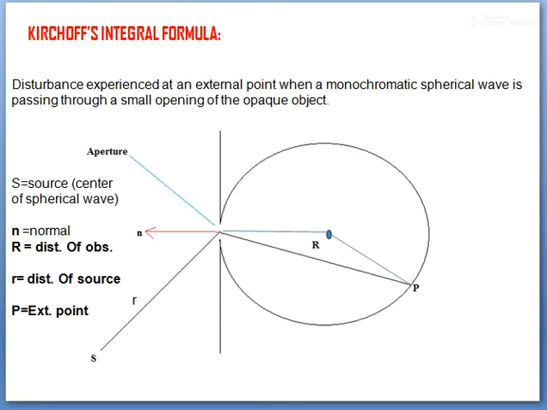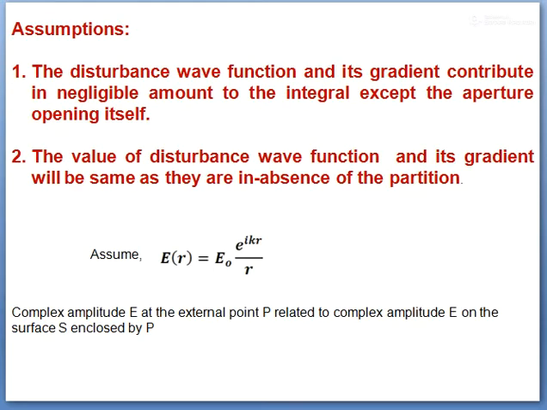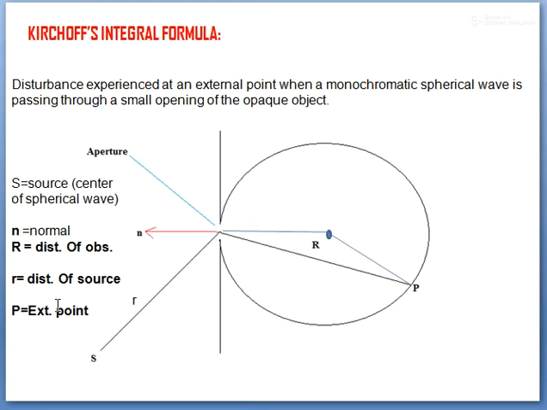Now I will come to how I will use this construction. First, in the application of Kirchhoff's diffraction theory, we assume that the disturbance wave function and its gradient contribute a negligible amount to the integral except the aperture opening itself. That means if some disturbance is coming towards the slit and it is obstructed by the slit, then except the opening of the slit, everywhere the contribution will be zero.